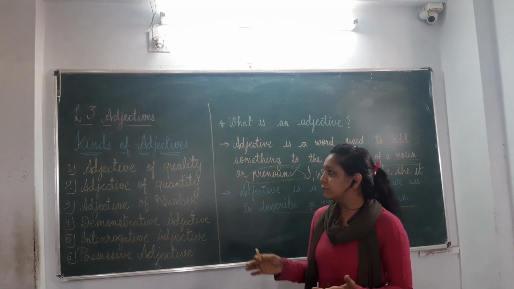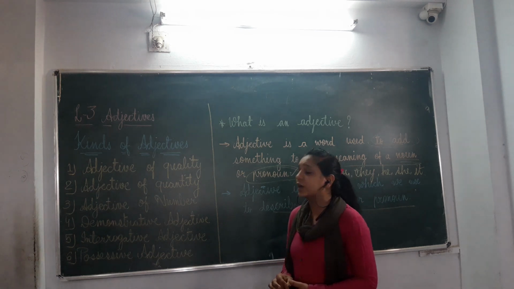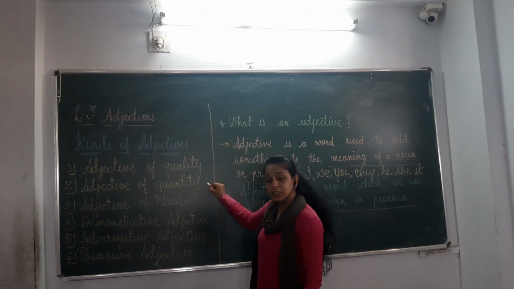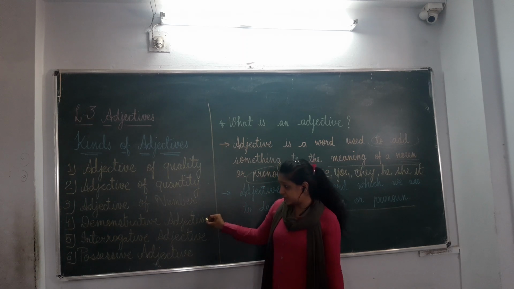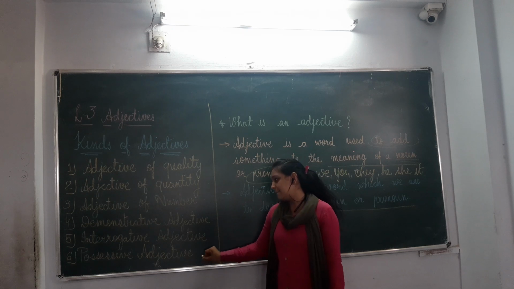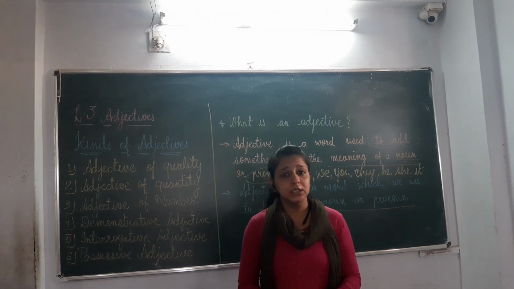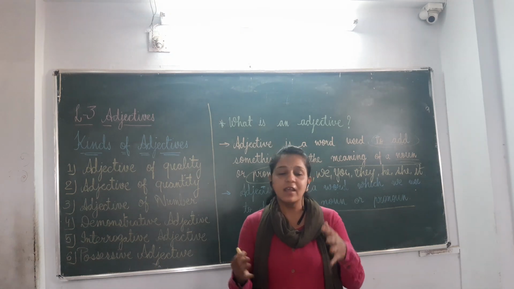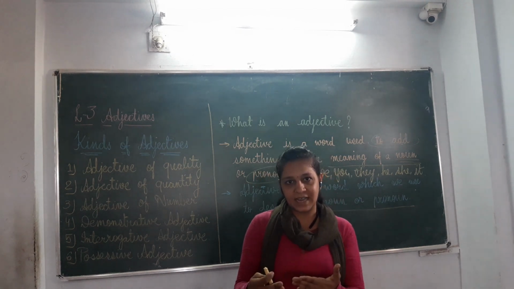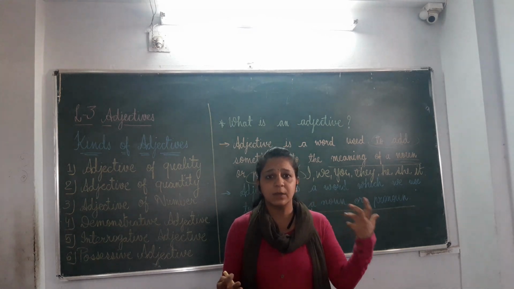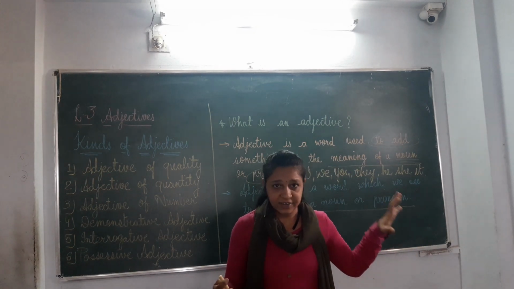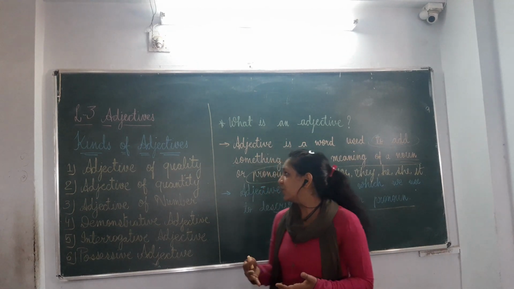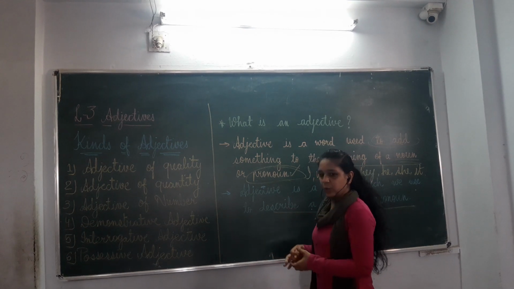There are various kinds of adjective. In 7th standard we are going to learn these 6 kinds of adjective: adjective of quality, adjective of quantity, adjective of number, demonstrative adjective, interrogative adjective and possessive adjective. We will learn each one of them one by one so that we can get a better idea. Basically, the word which I am using to describe something about a noun or pronoun is an adjective. But what kind of adjective it is, this is also very important to understand, right students? So let us see in depth one by one.